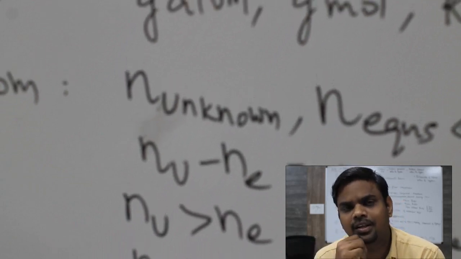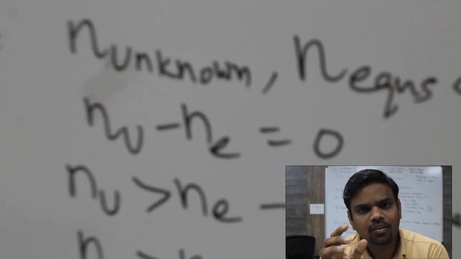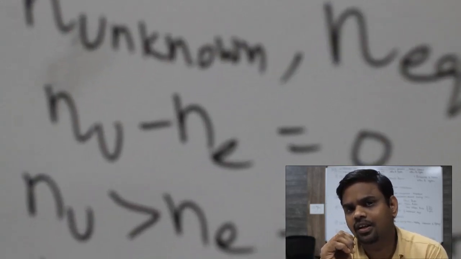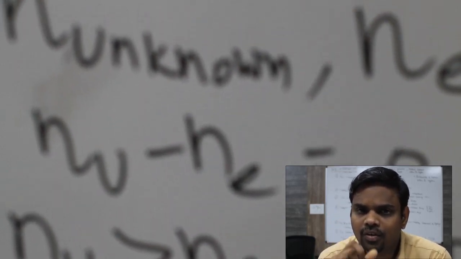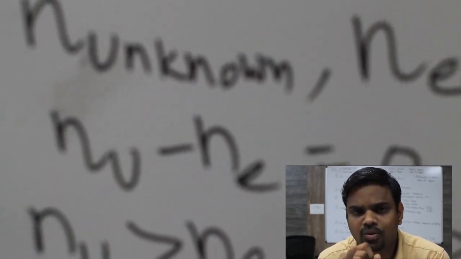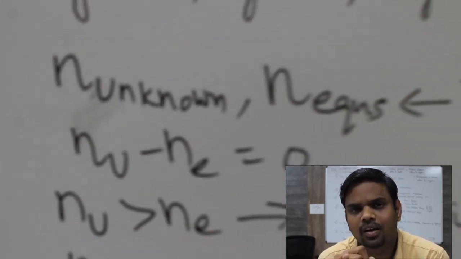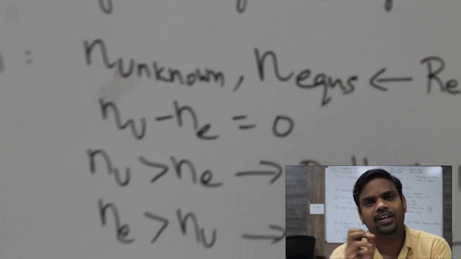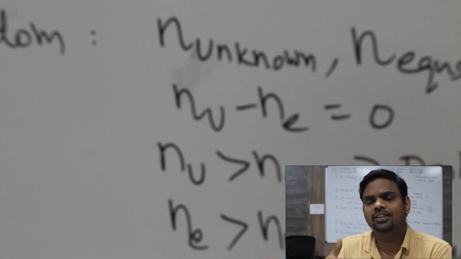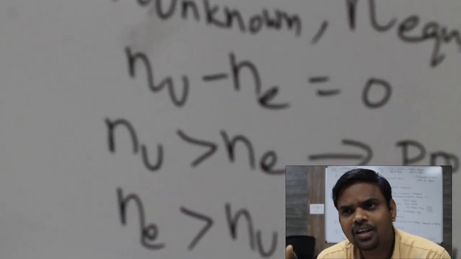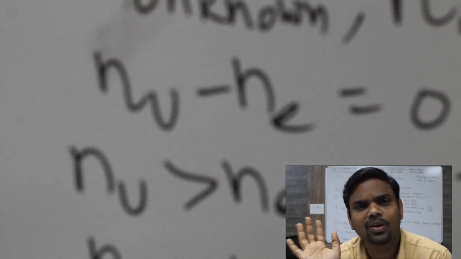So here we define a term called degree of freedom. Degree of freedom for material balance. Okay, the number of degrees of freedom for material balance is nothing but the number of unknowns present in the given system, and how many independent equations we can write. Why I use the term independent equations is we cannot have a duplicate of equations. Independent equations are unique equations. How many unique equations can I write? Overall material balance is one unique equation.